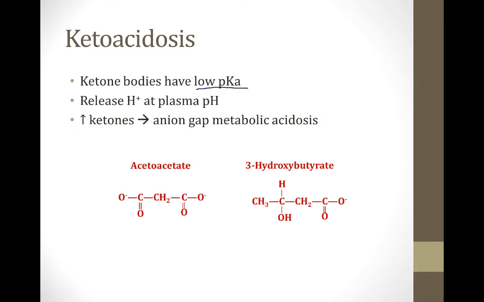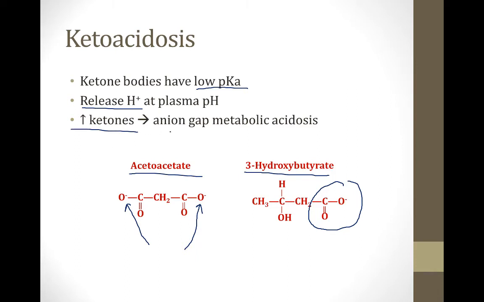Ketone bodies have a low pKa. This means they tend to release protons and act as acids at plasma pH. If you look at the structure of acetoacetate on the screen here, both of these single bonded oxygens can release a proton and thus lower the pH of plasma. In addition, 3-hydroxybutyrate has a COOH group here, which can also release a proton and lower the pH of plasma. This means when you have high levels of ketones in the plasma, you can develop an anion gap metabolic acidosis.